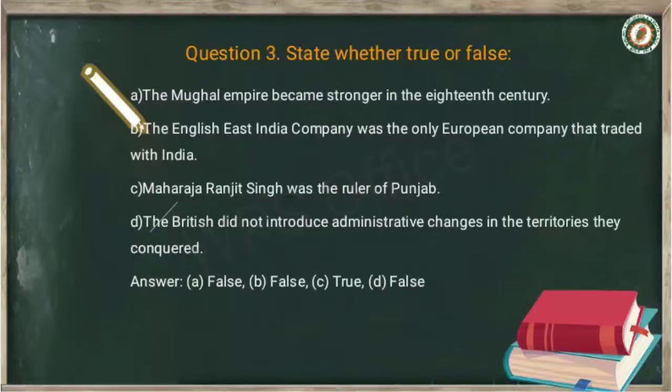Now look at sentence C: Maharaja Ranjit Singh was the ruler of Punjab. It is true, because Maharaja Ranjit Singh was the ruler of Punjab. Now sentence D: the British did not introduce administrative changes in the territories they conquered. It is false, because they introduced some administrative changes in those states. So that's all from true or false.